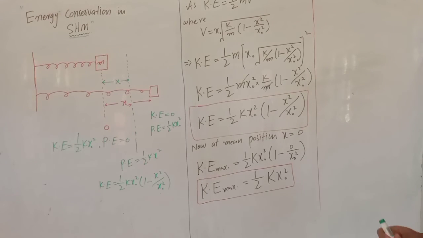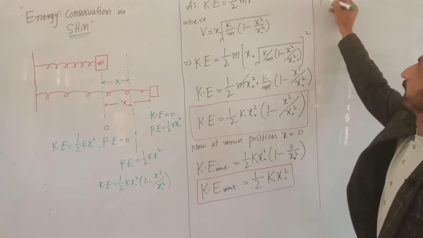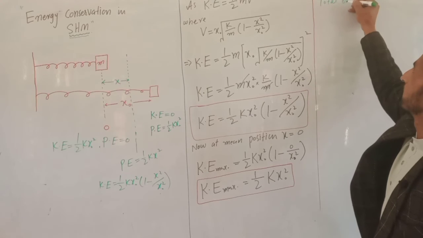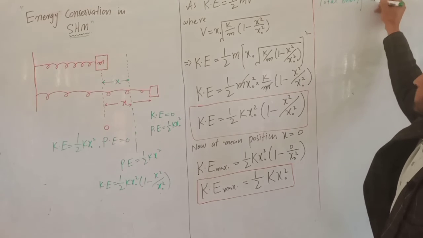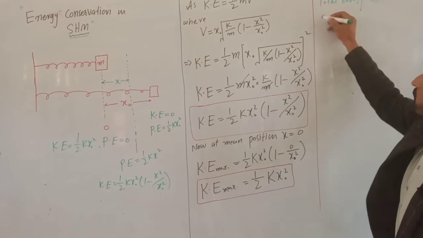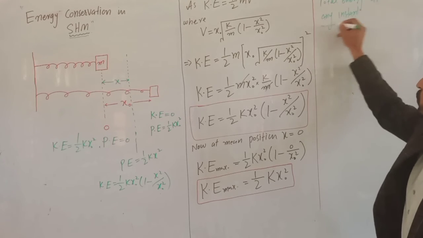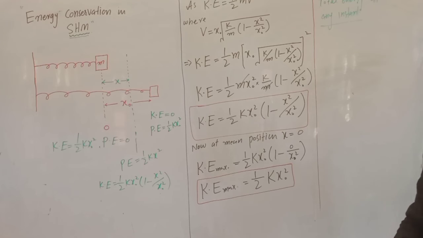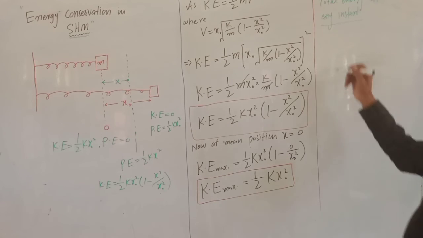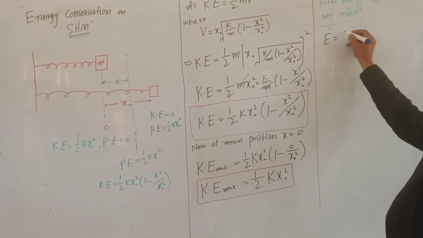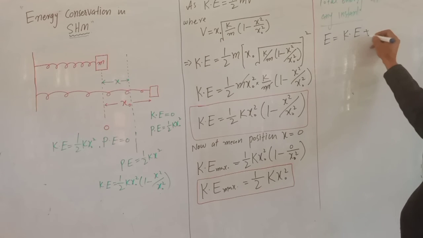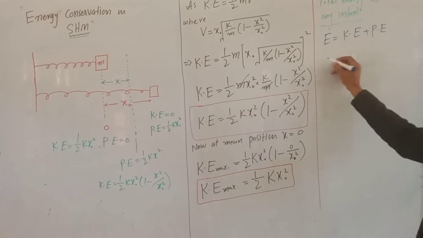So total energy at any instant, we can give this the heading total energy at any instant. So what will its value be? Total energy is the sum of kinetic energy and potential energy in this case.